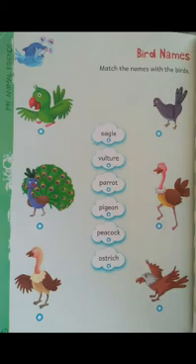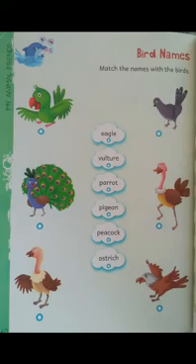Eagle, vulture, parrot, pigeon, peacock, ostrich. Students, match the names with the birds.